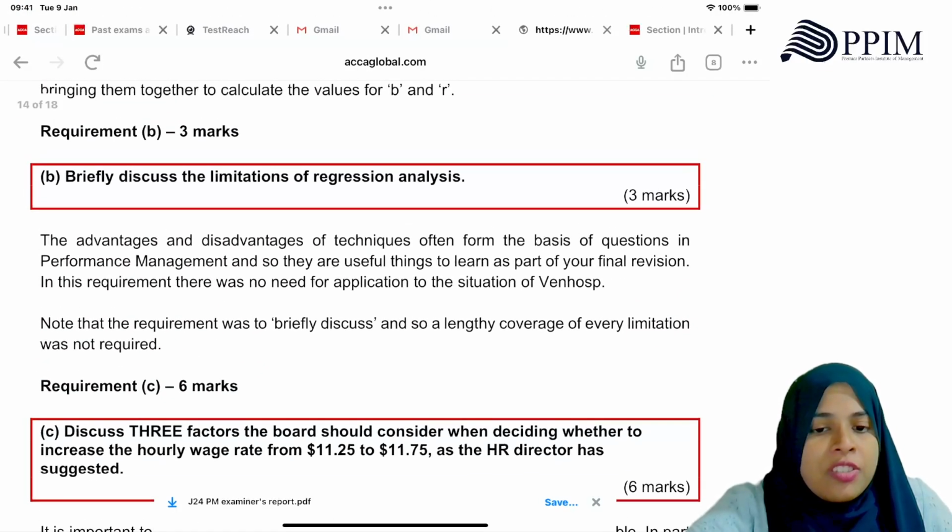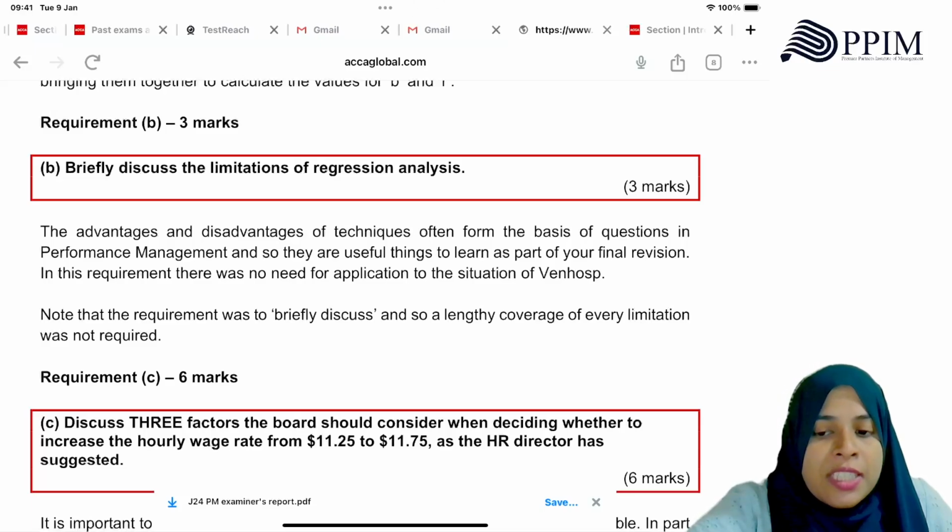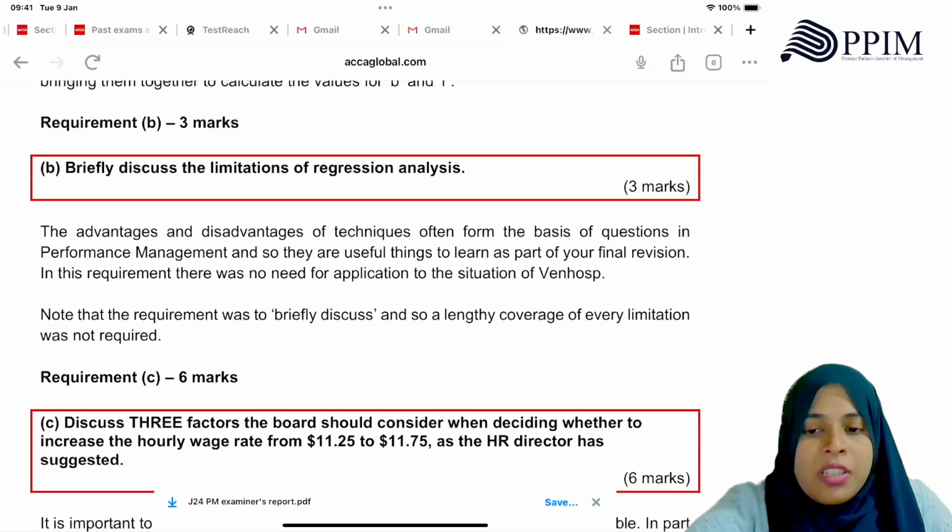Discuss the limitations. When they say discuss, they talk about the advantages and disadvantages of the technique. These often form the base of the question in performance measurement, so they are useful things to learn as part of your final revision. In this requirement there was no need for application. Note that the requirement was to briefly discuss, so any lengthy coverage of every limitation was not required. You don't have to talk about so many limitations.